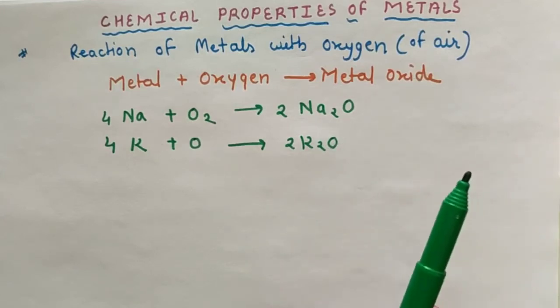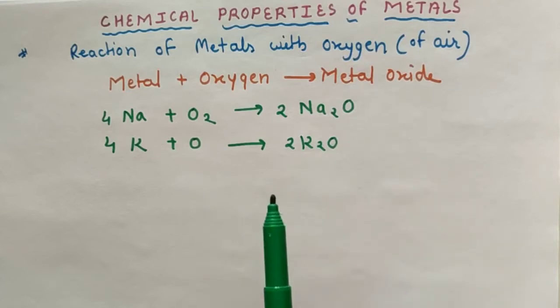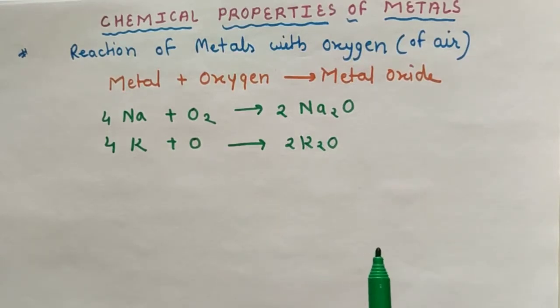In fact, potassium and sodium metals are stored under kerosene oil to prevent their reaction with oxygen, moisture and carbon dioxide of air. Some metals like magnesium and aluminium do not react with oxygen at room temperature. They react on heating.